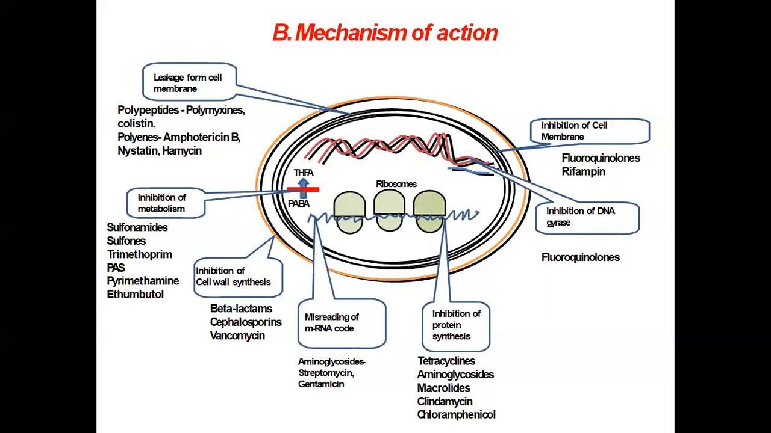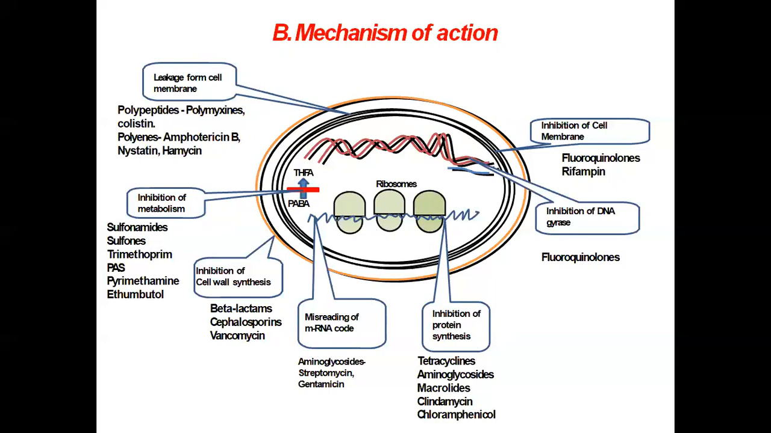This is the enzyme. Now the drug that produces its antibacterial action by inhibiting DNA gyrase is fluoroquinolones. Fluoroquinolones like norfloxacin, ciprofloxacin, pefloxacin. So these are the fluoroquinolones. Then another mechanism is interfering with DNA function. That is the drug which produces its action by inhibiting the DNA function, that is rifampicin.